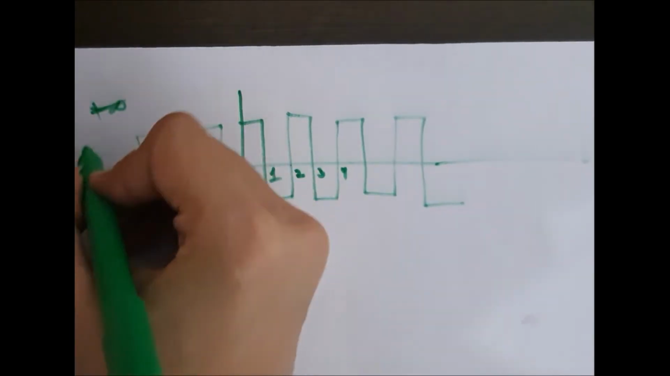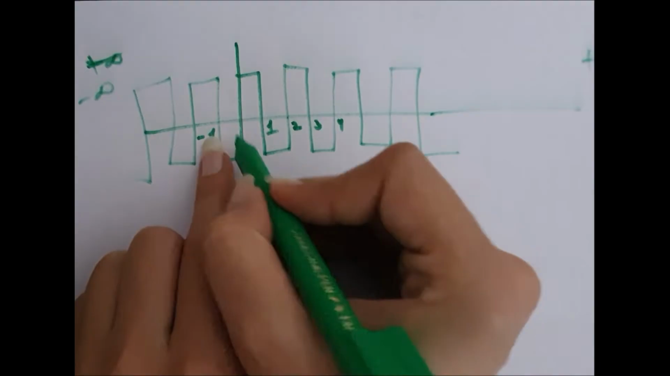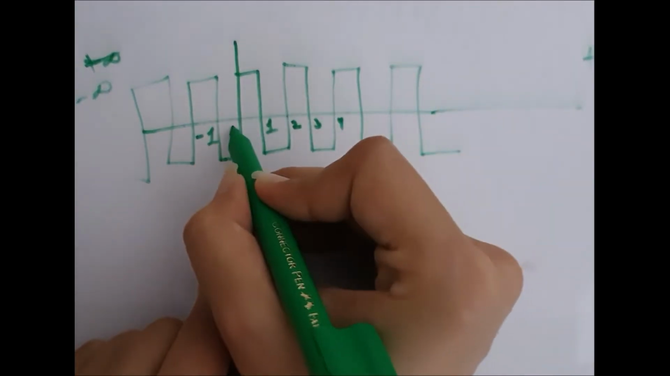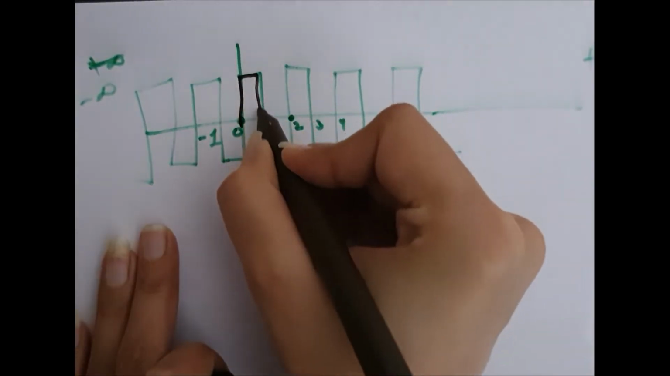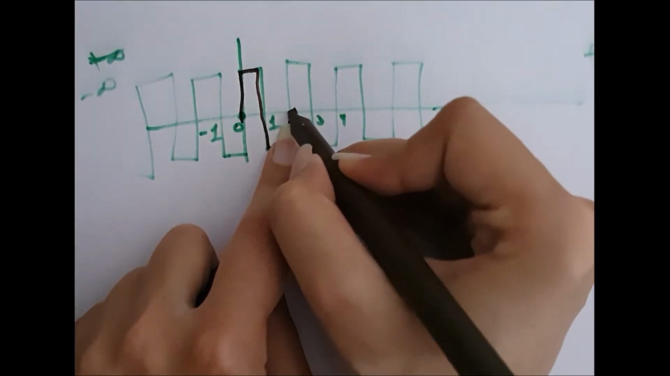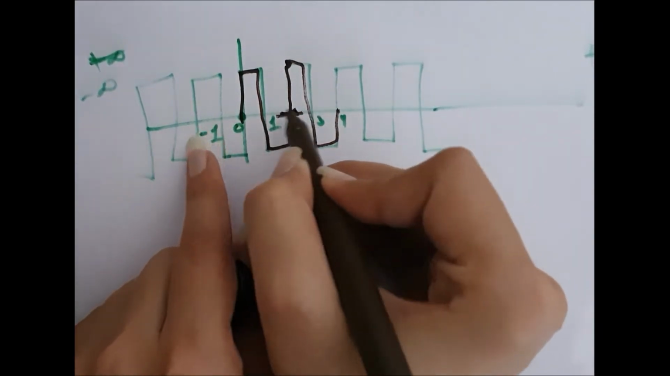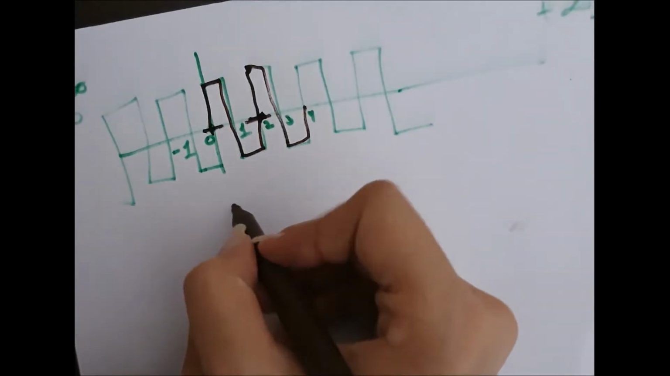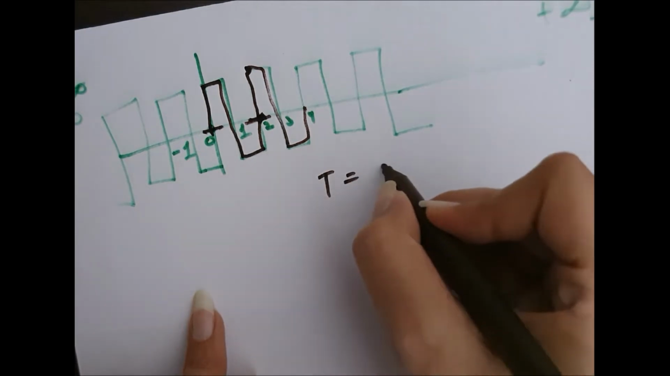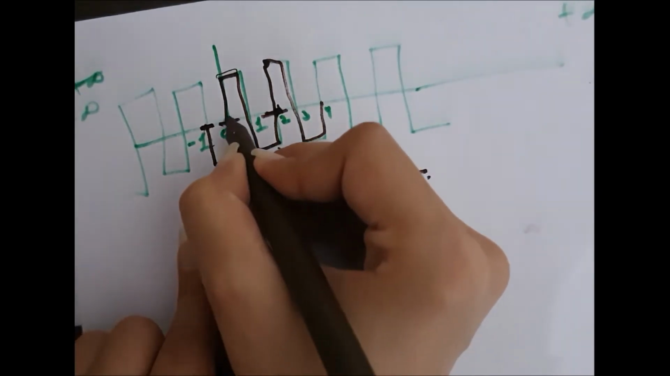This is from minus infinity to plus infinity, and this repeats itself. That is repeating itself from 0 to 2. After 2 it's again repeating itself from 2 to 4. So from 0 to 2 it's repeating itself, so its time period is called to be 2. You can also take its time period from minus 1 to plus 1.